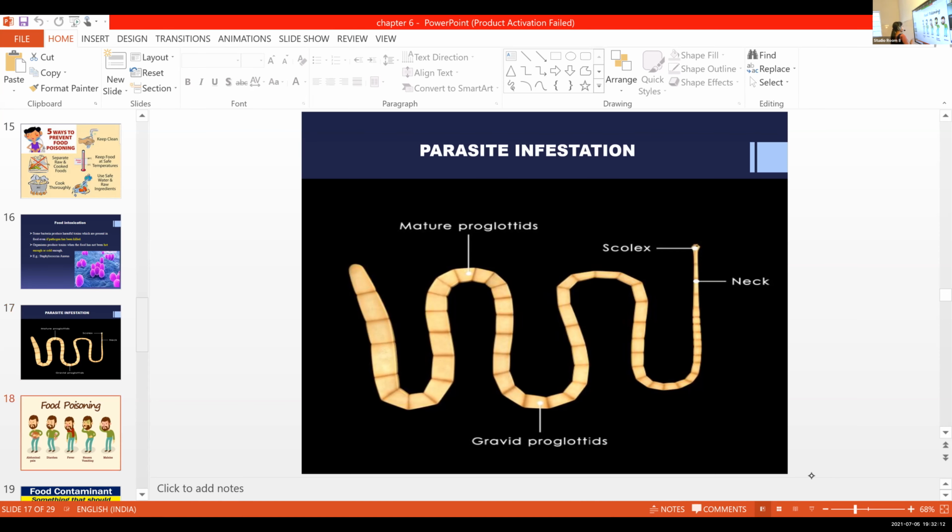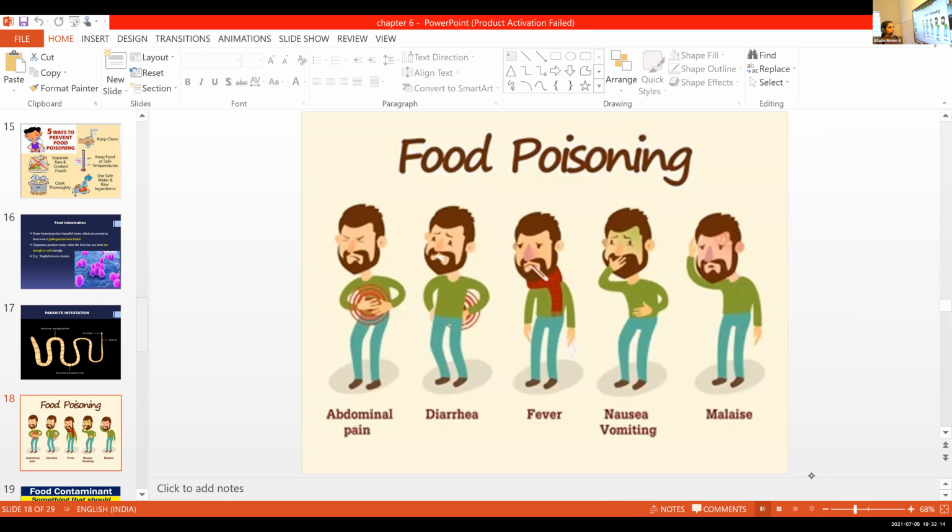Then these are the five common symptoms of food poisoning. After a person is infected with these kinds of microorganisms, like tapeworm, salmonella, staphylococcus aureus and all, one can experience abdominal pain or abdominal cramps, diarrhea, fever, nausea, malaise.